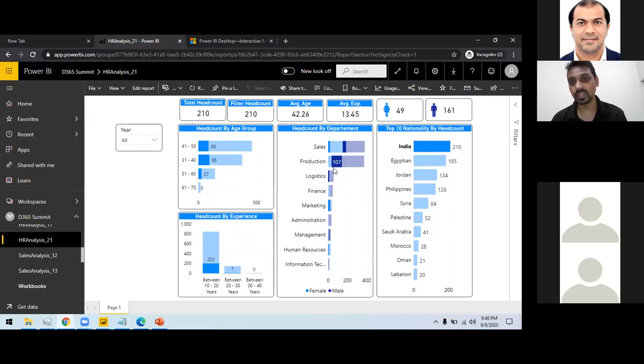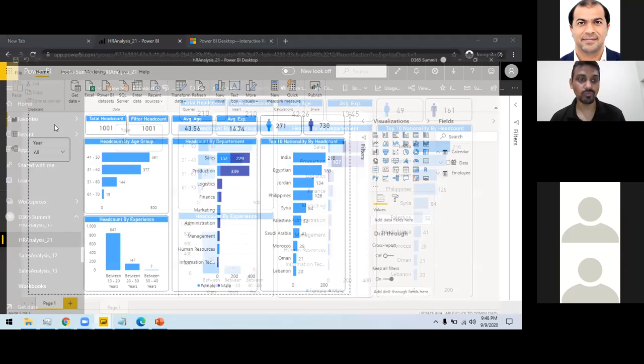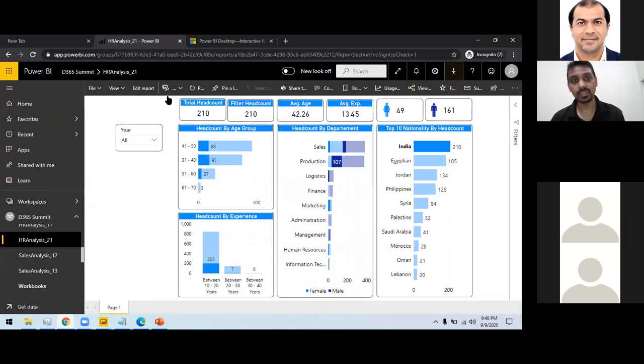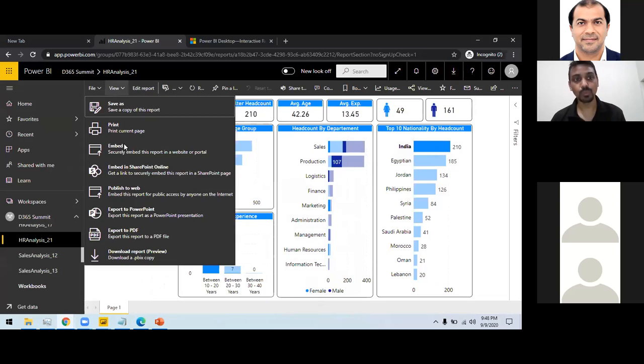You want this interaction, so this will be interactive within your Power BI file, or even if you are taking your Power BI Desktop file, the source file. In the source file, it is interactive, or in the service, if you have published into the service, then these are interactive. If you export it to PowerPoint or PDF, this becomes a static report. It will be just a static copy of the dashboard report. No changes can be made.